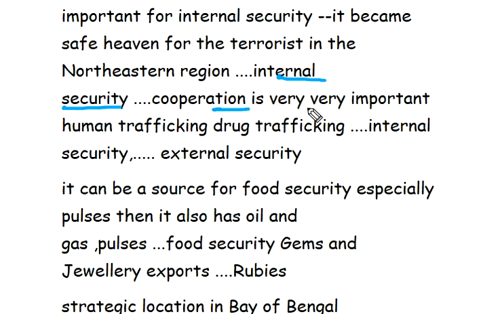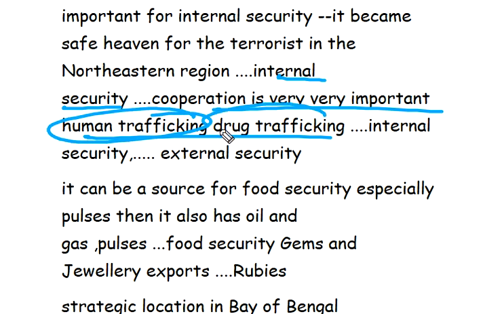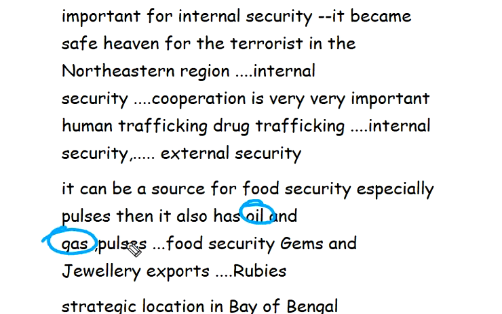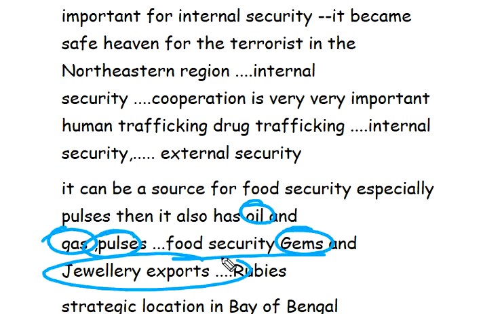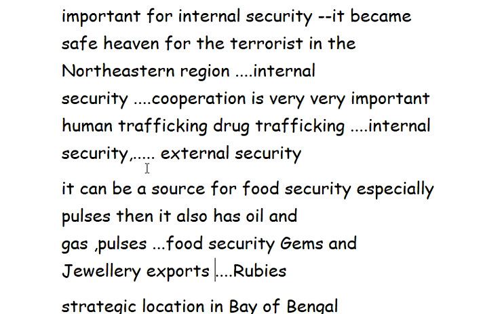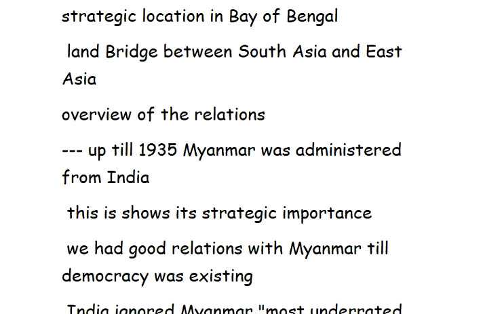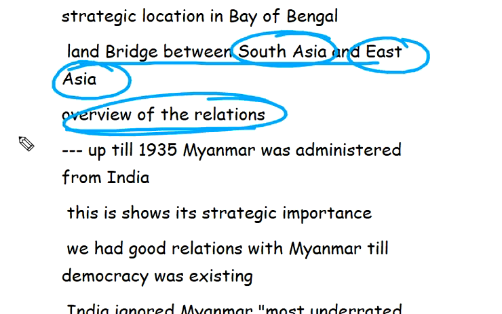Internal security cooperation is very important for human trafficking and drug trafficking. Internal security, external security, it can also be a source of food security, especially pulses. It also has oil, gas, pulses, jewel and gem exports, and rubies. And it has a strategic location in the Bay of Bengal, and it is a land bridge between South Asia and Southeast Asia.